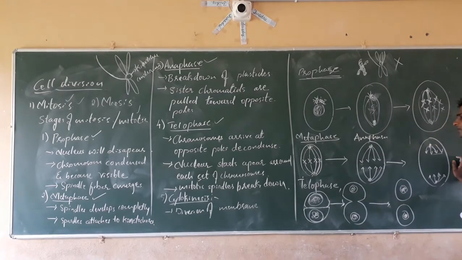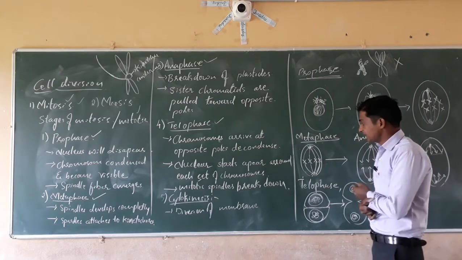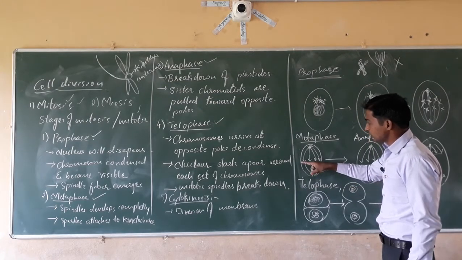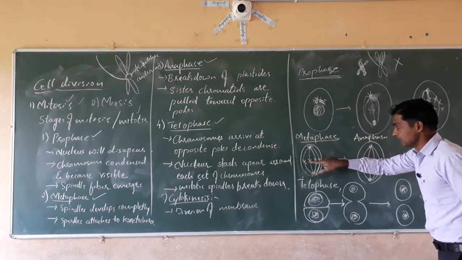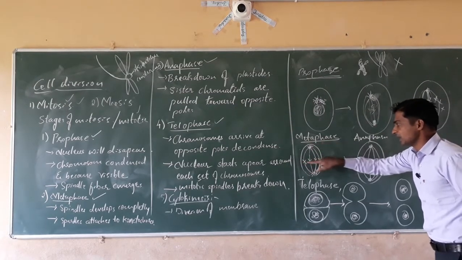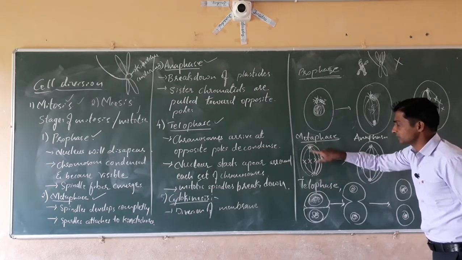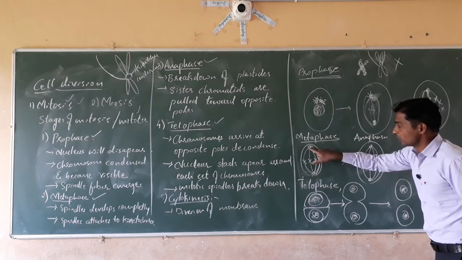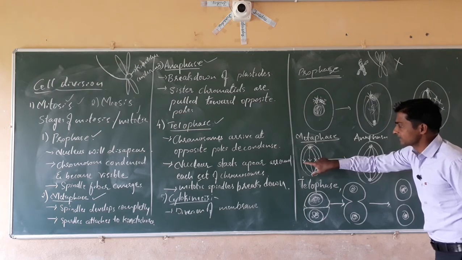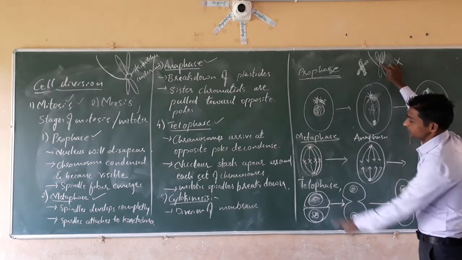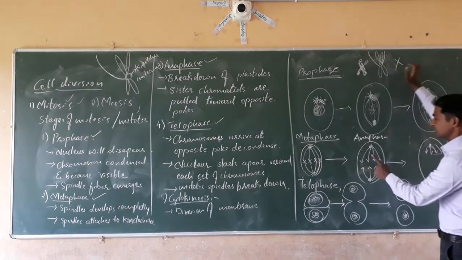Here in case of metaphase, what happens? Metaphase, all the condensed chromosomes come to the middle. Meta means middle of the cell, with opposite centrioles, and the spindles that are formed from the centrioles will attach to the centromere of the chromosomes. Yes. Then after this, anaphase.